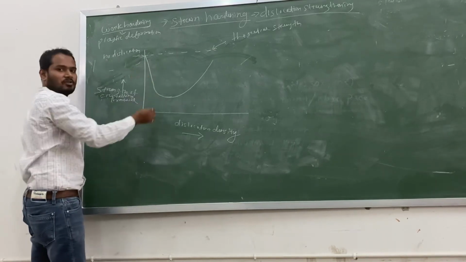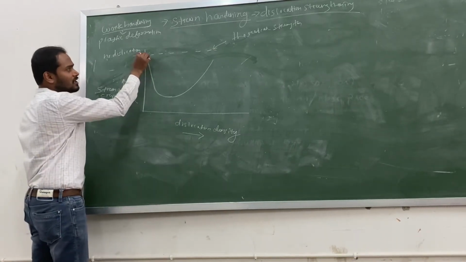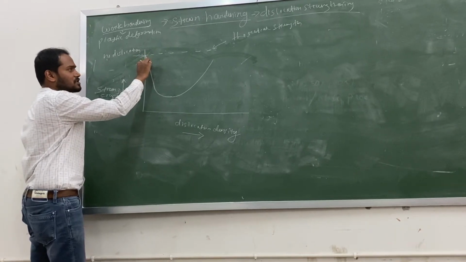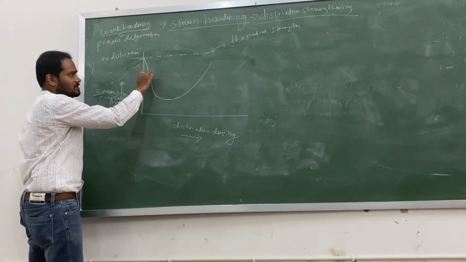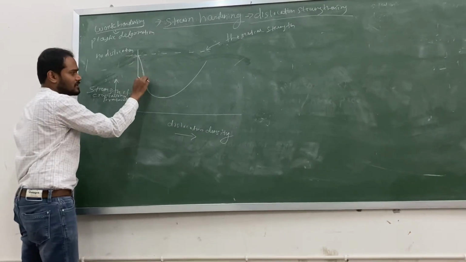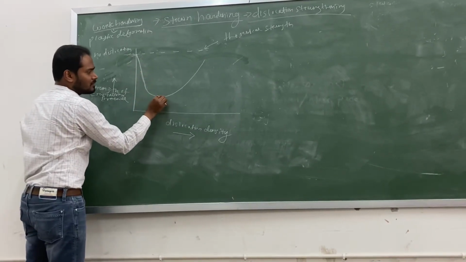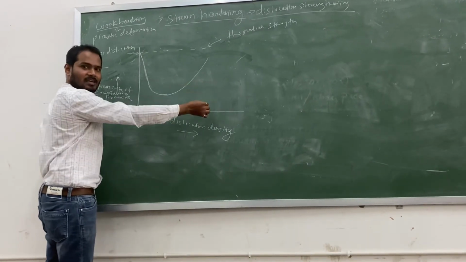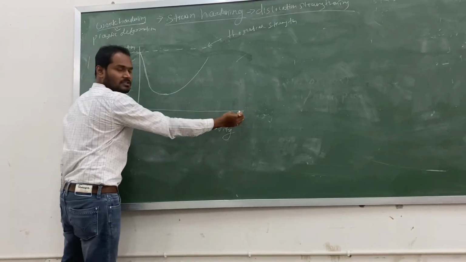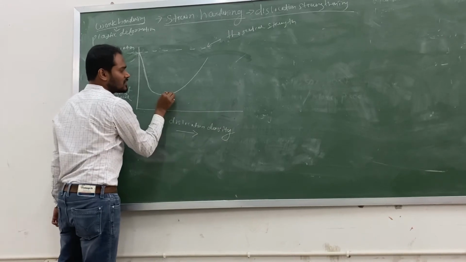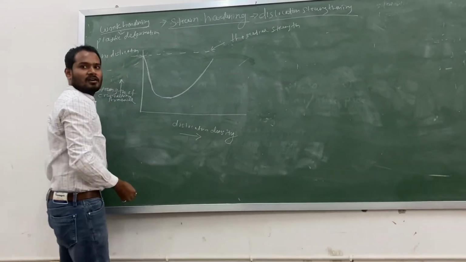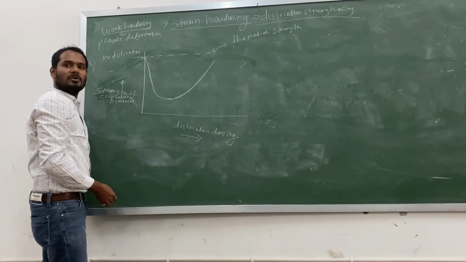But once you are introducing dislocations, what is happening? The strength is first decreasing. You can see, the number of dislocations is increasing, the strength is decreasing. This is the strength direction. But a time will come, it goes to a minimum value. Then again when the number of dislocations is very high, you can see the strength is again increasing. So this is nothing but the strain hardening due to the increase in the number of dislocations.